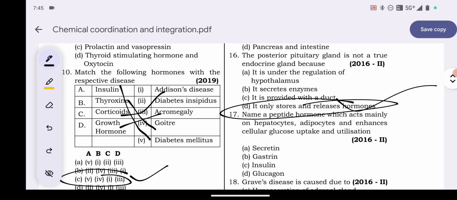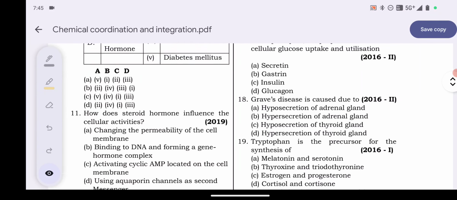Explanation: the pituitary gland is housed in the sella turcica, a bony cavity that is connected to the hypothalamus by a stalk. It is also known as the master gland. The posterior pituitary gland simply stores and releases hormones, so it is not a real endocrine gland. So D is the answer. Question number 17.